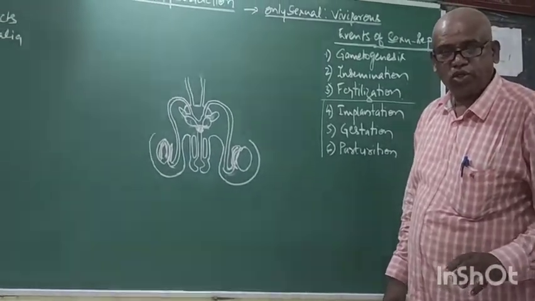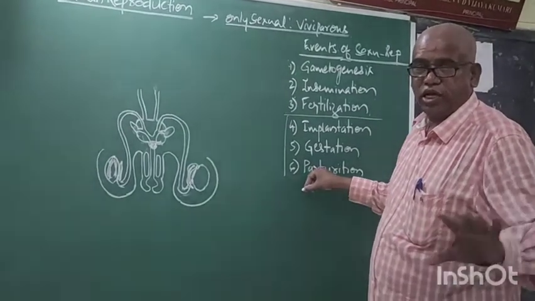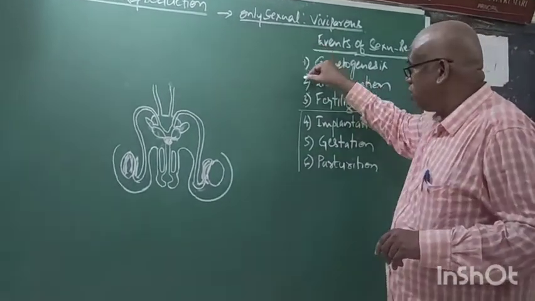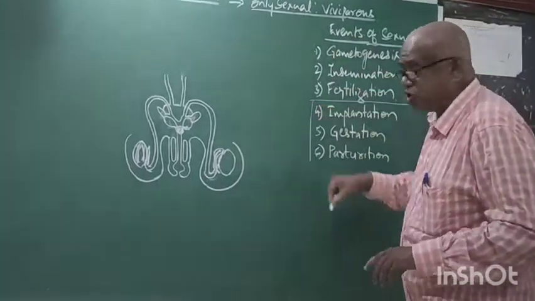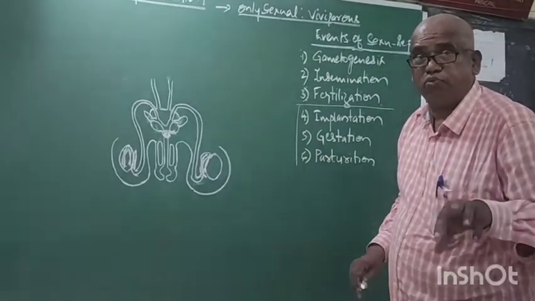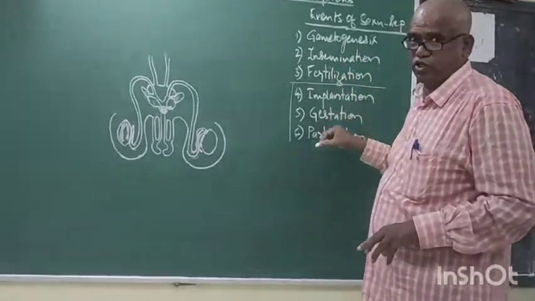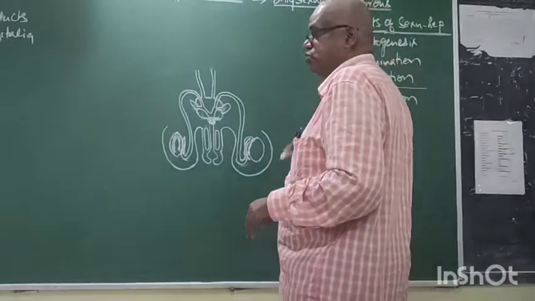That means all 6 events take place in the female body, but only 3 events in the male. Among the 6, what are the common events in both male and female? Gametogenesis, insemination, fertilization.